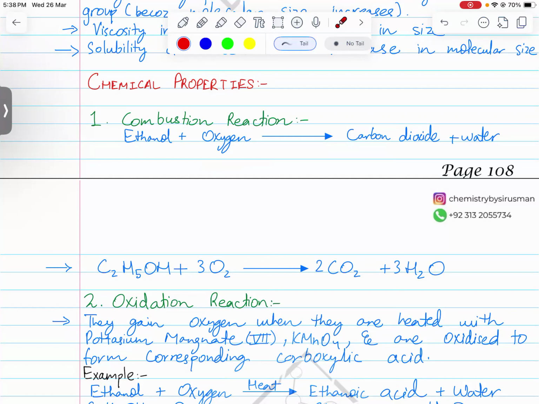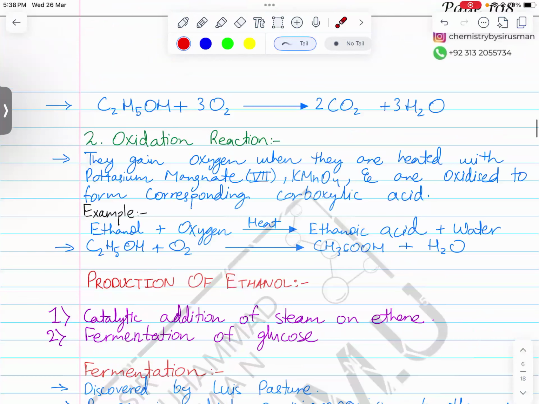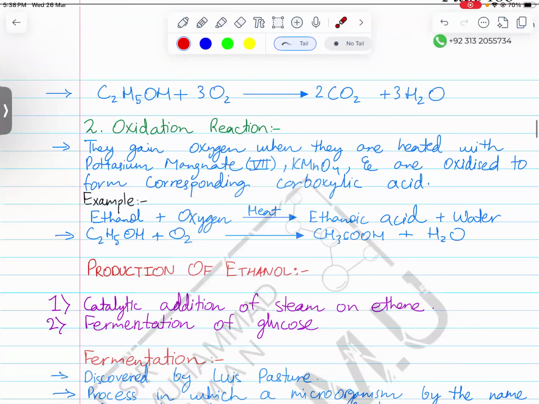Now, the second type of chemical reaction of alcohols is the oxidation reaction. Now, what is an oxidation reaction? Addition of oxygen into alcohol.